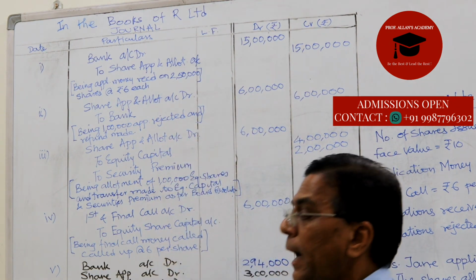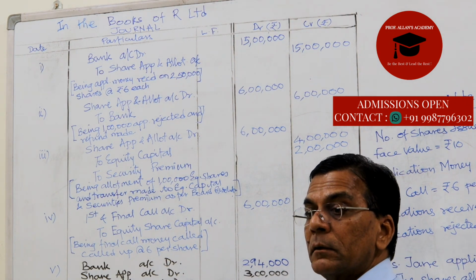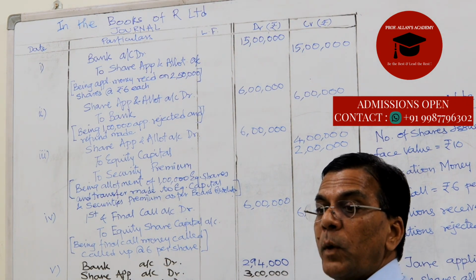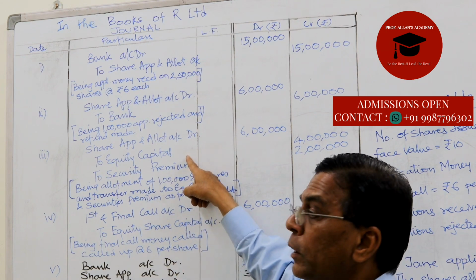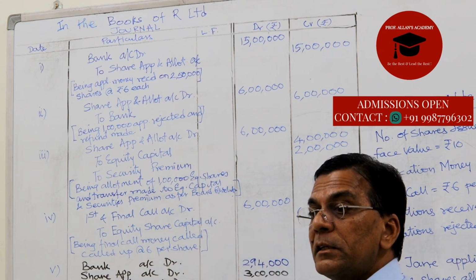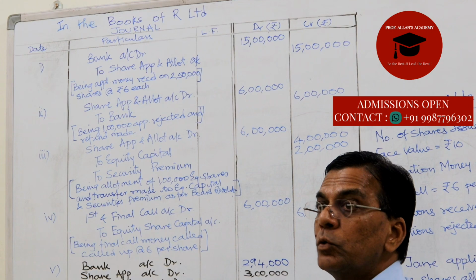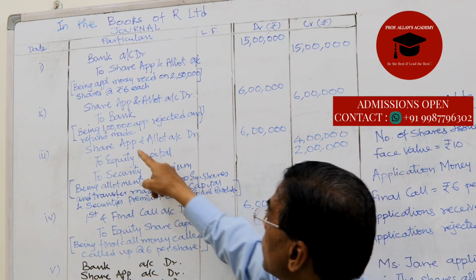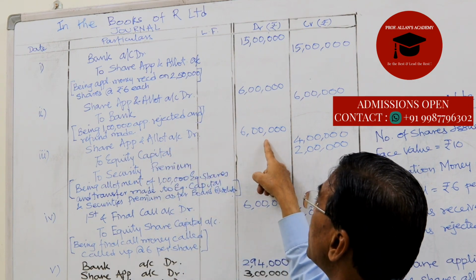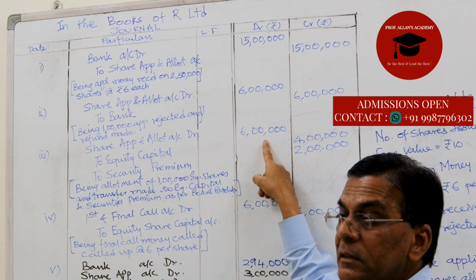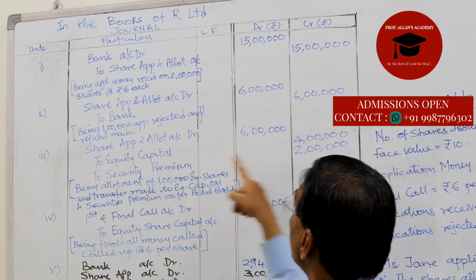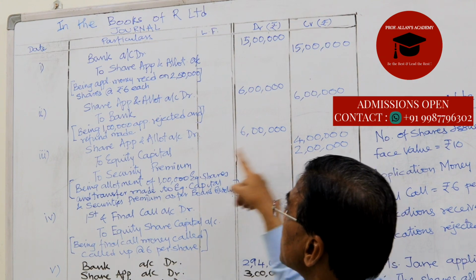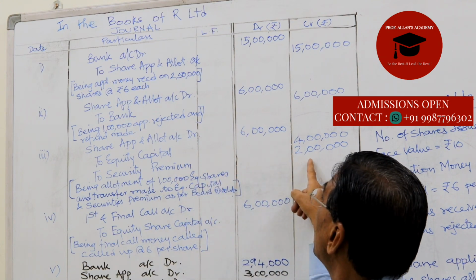Now, after having given back to the applicants where we have rejected their applications, we now go on to transfer this share application money to the equity share capital. So share application account debit, this is the amount that is there with us, 6 lakhs, to equity share capital 4 lakhs, to security premium 2 lakhs.